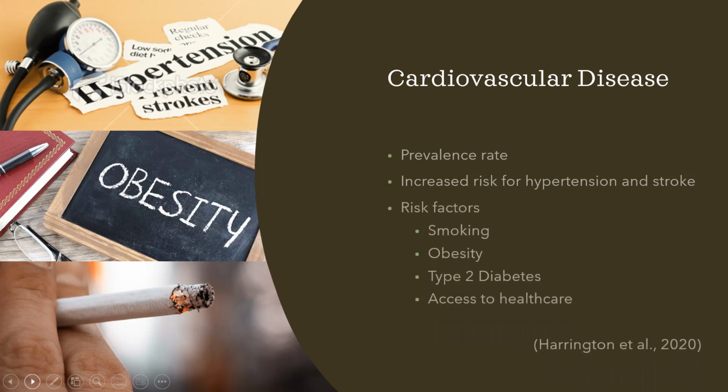Some risk factors that affect these statistics: there is increased tobacco use. Data from the Behavioral Risk Factor Surveillance System suggests that roughly 1/4 of adults living in rural counties report active tobacco use. There's an increased incidence of obesity and type 2 diabetes, and decreased access to health care.